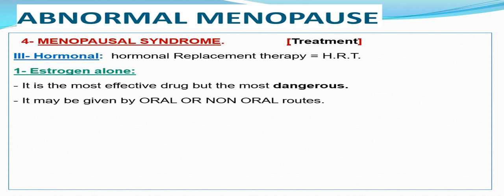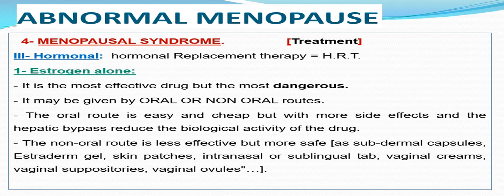Estrogen could be used by many routes. Actually, it is the main line of treatment. It is the most effective but dangerous. It is precancerous, leading to abnormal uterine bleeding, increased incidence of pulmonary embolism, cerebrovascular accident, impaired liver function, and so